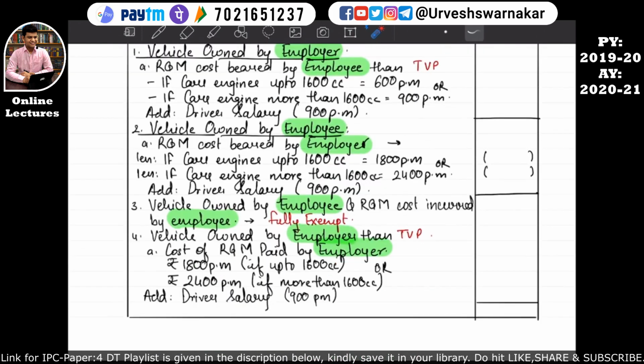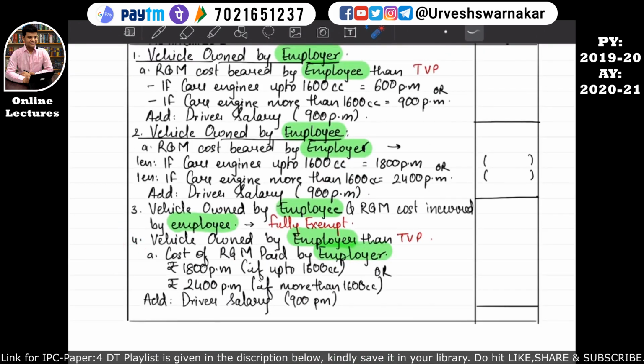Okay students, so now let's understand point number 4. Point number 4 says that if the vehicle is owned by the employer and the employer is only bearing the cost of repairs and maintenance, then what will be the taxable value of the perquisite? The taxable value of the perquisite will be calculated in this manner. If the cost of the repairs and maintenance is paid by the employer, then rupees 1800 per month. If the car is having an engine up to 1600 cc, then this 1800 per month into the number of months the facility is provided to the employee will be considered as the taxable value of the perquisite. I hope this is quite clear.